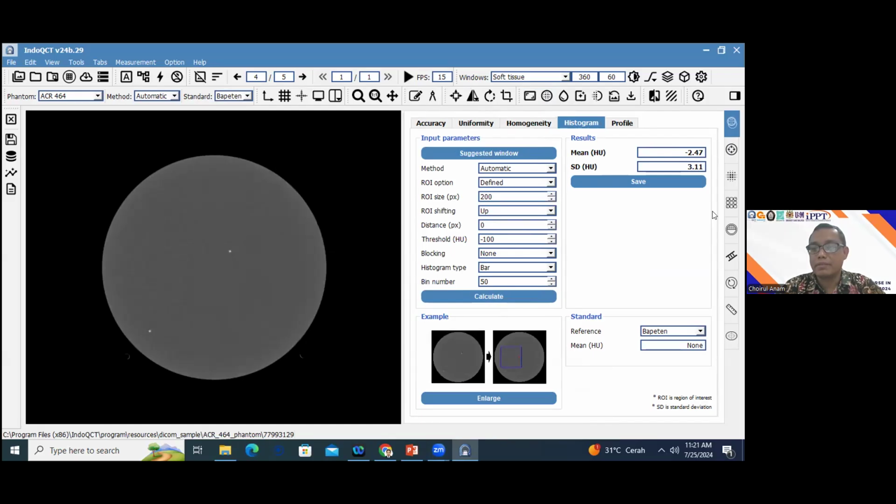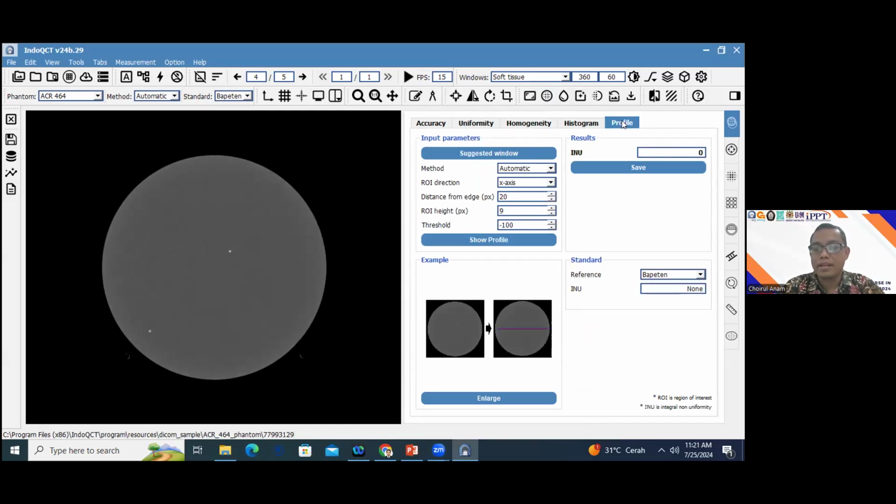And the last one, we will measure the profile. The profile can be in the x-axis or the y-axis, and the distance from edge can be set, in this example 20 pixels, and the ROI height can be set, in this example 9 pixels, meaning that we have 9 lines, and we will average the profile along the position.